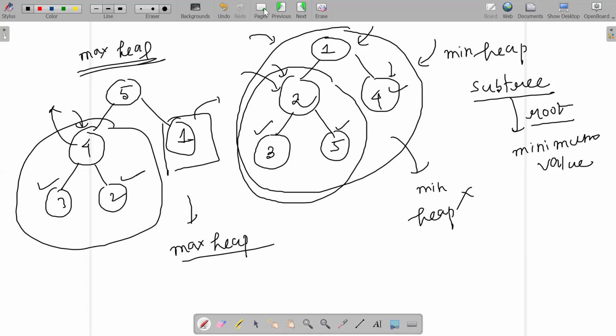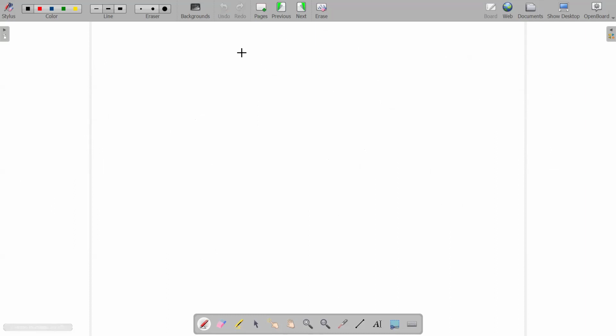So fine. And how would you represent heaps? Let me take the example of min heap, by the way. 1 is here, 2 is here, 4 is here, then afterwards 3 and 5 are there, right? How would I represent this? This is the min heap, right? Complete binary tree. All the levels except the last level are completely filled.